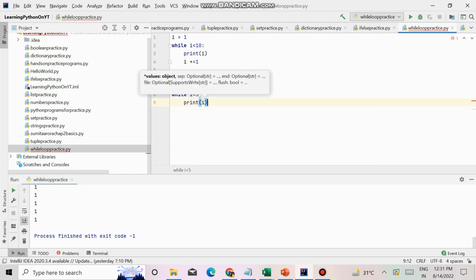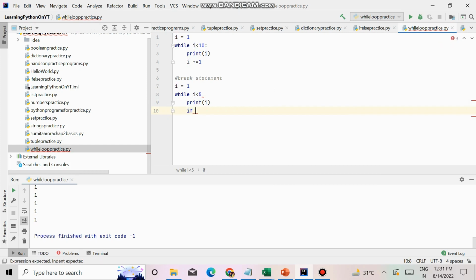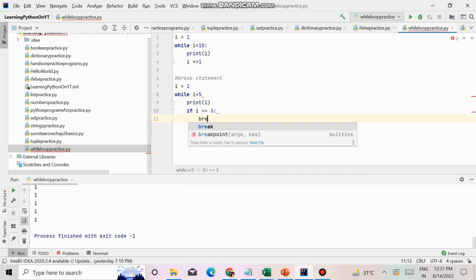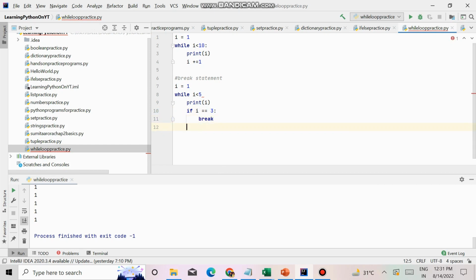However, when this value is equal to, suppose i equal to 3, let's come out of the loop. So there I would be using the break statement, break the loop.